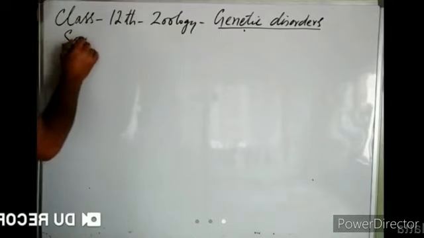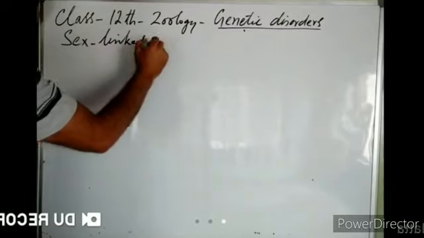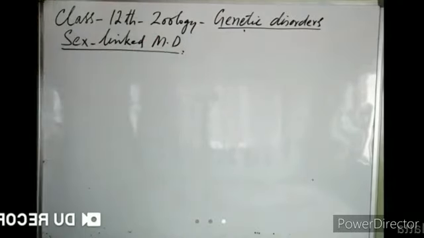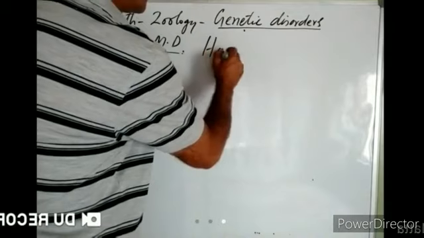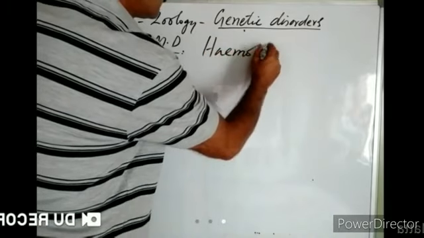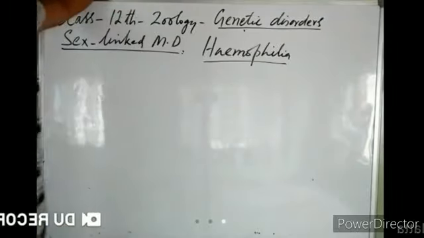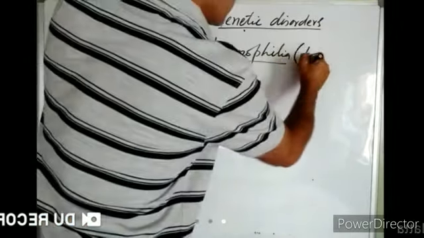First, we will start with sex-linked Mendelian disorders. The first sex-linked Mendelian disorder that we are going to discuss is hemophilia. Hemophilia is commonly known as bleeder's disease.